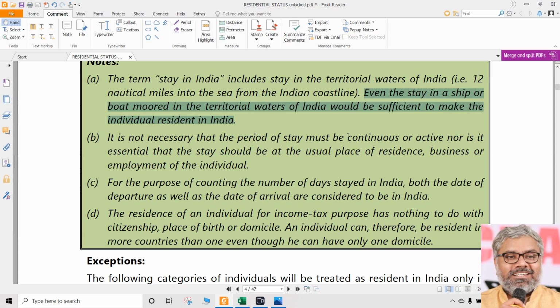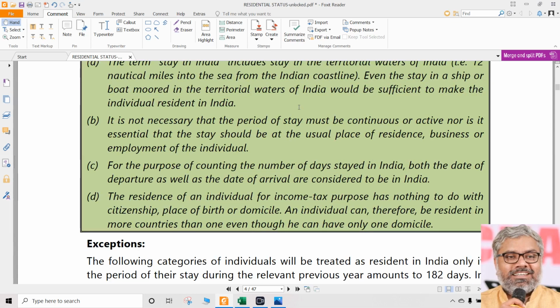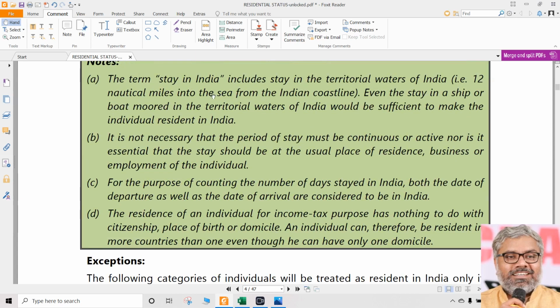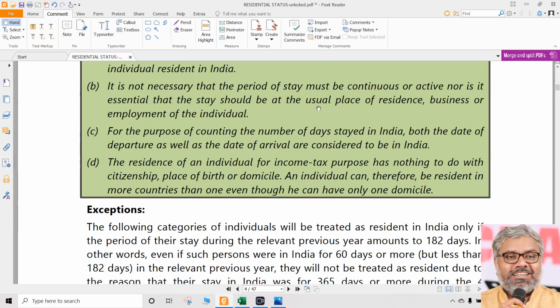Law is law. As per law, what is India? India includes territorial waters. That is why when a person has his physical presence in the territorial waters also, it will be treated as if that person is in India only. So stay in India means that. In simple words, stay includes territorial waters, or in other words, India includes territorial waters, which we already know, nothing new in that. But look at point number B.